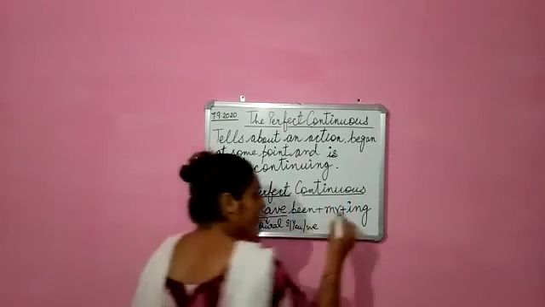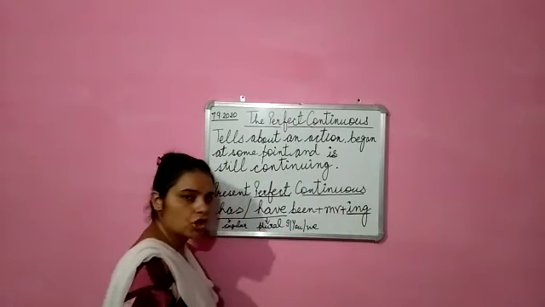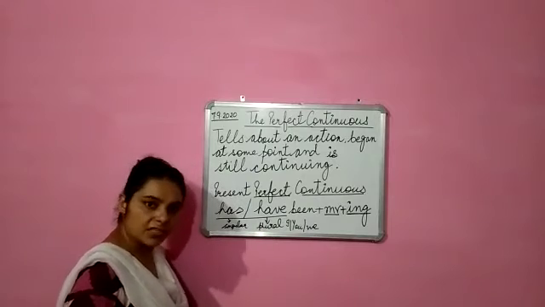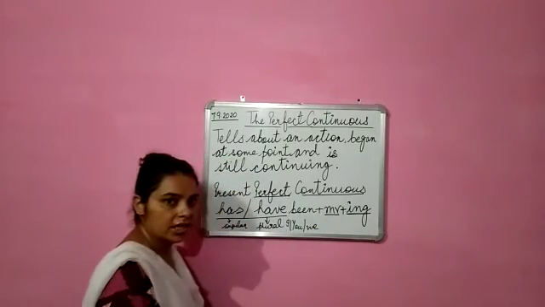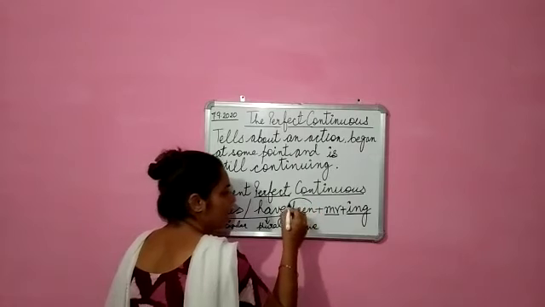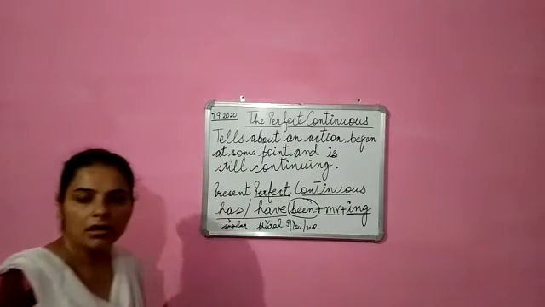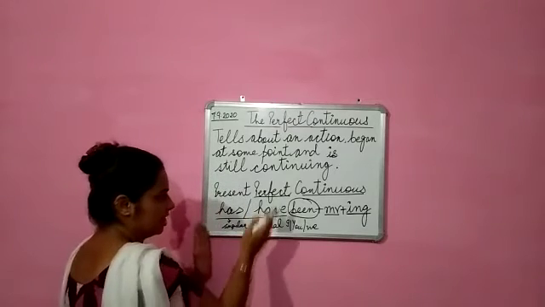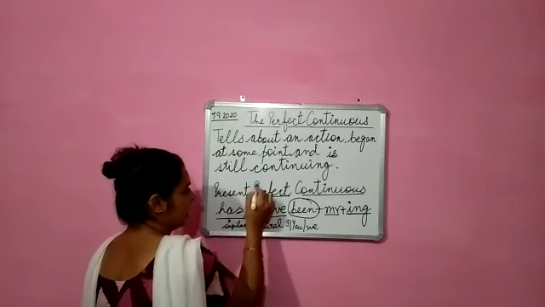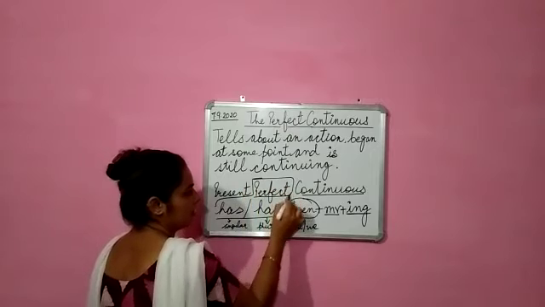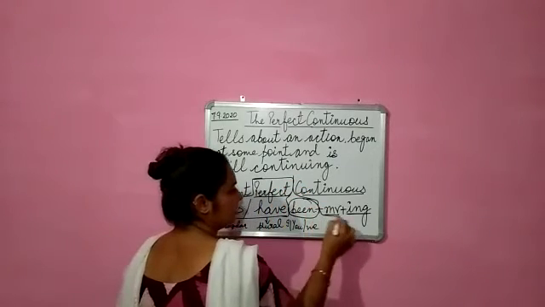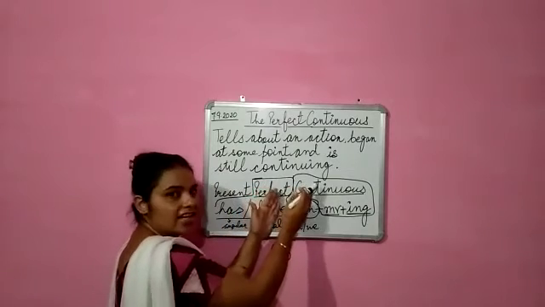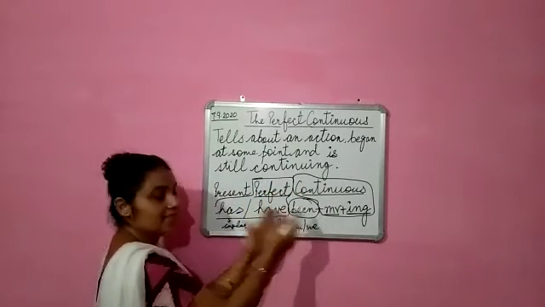What was the rule of continuous? Addition of ing. This is what? Main verb, principal verb. Okay, with that what do we add? ing, and in between we have to add one thing, one form of verb, that is being. Remember, see, this side is perfect and this side is continuous. Okay, to add these two we need one verb and that is known as been.